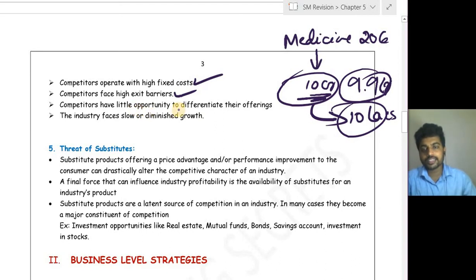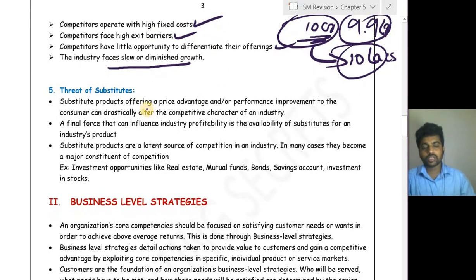less. Competitors have little opportunity to differentiate their offerings. So whenever the competitor does not have a different product than his competitor, then they have to compete in the same market for the same customer with no differentiation, which will make it difficult to earn more profit. The industry faces slow or diminished growth. So when the industry growth is also less, then there is a possibility that the threat of the rivals will be more. That is, the industry is not much profitable.